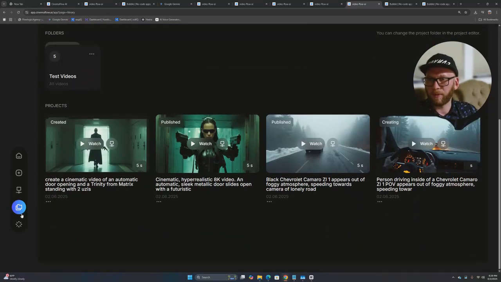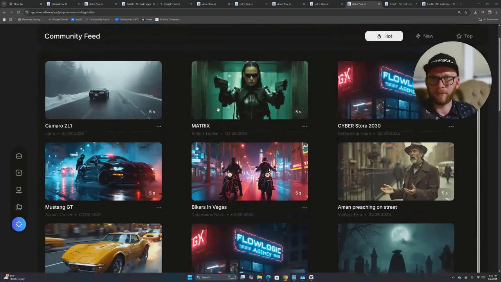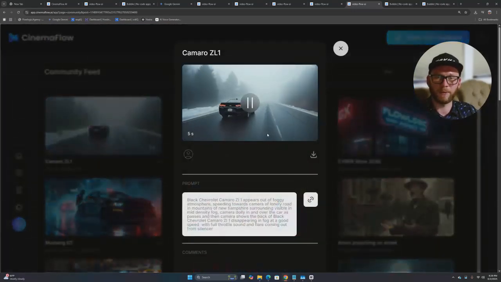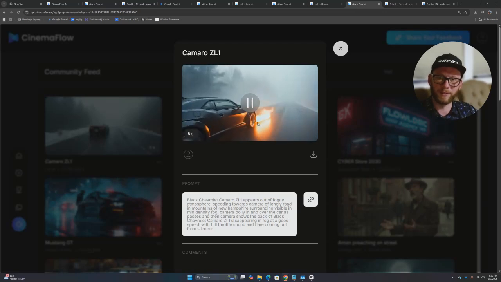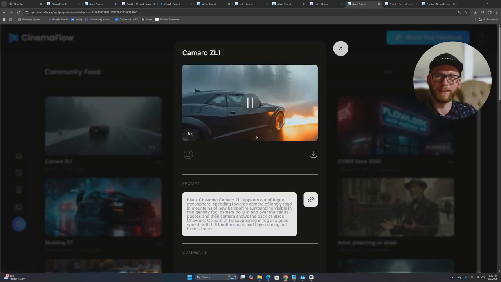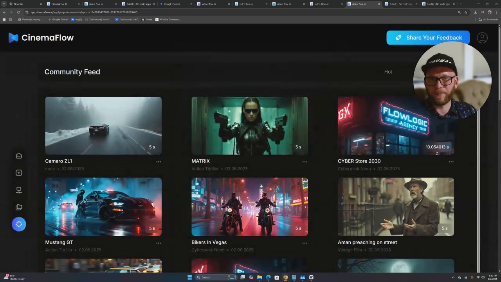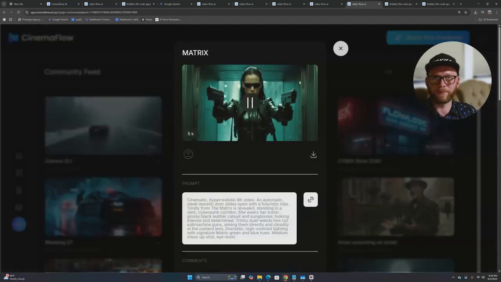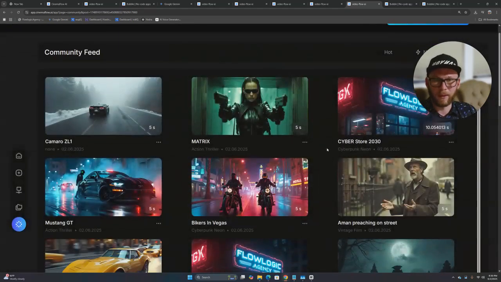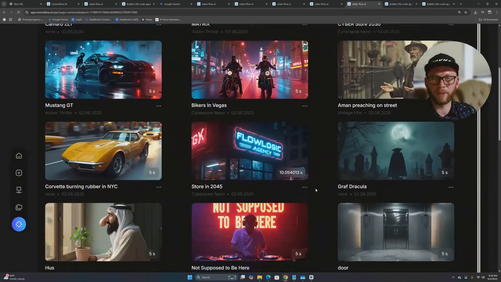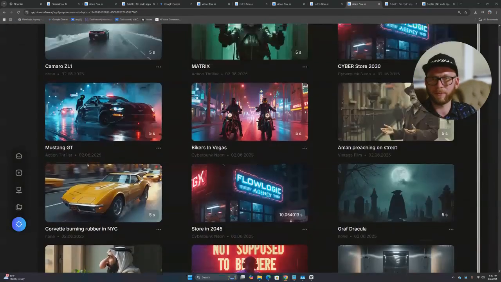So what have we published right here? Let's see. So we published this matrix. This Camaro is published too, but it's hilarious, right? The smoke's coming out from the front of the vehicle, not the back. Showing me this way. But this one's pretty good. So we have a few videos posted right here, which is looking pretty good.